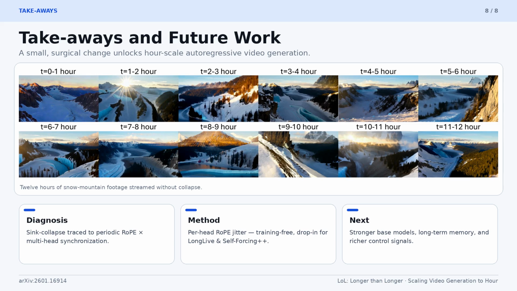To wrap up, we identify sync collapse as a major bottleneck for ultra-long autoregressive video generation, trace it to multi-head synchronization under periodic RoPE, and fix it with a lightweight per-head jitter. No extra training required. Combined with online RoPE and noise sampling, this gives the first real-time streaming generation up to 12 hours with little quality decay on a 1.3 billion parameter model. Future work: true long-term memory, stronger base models, and richer control signals.